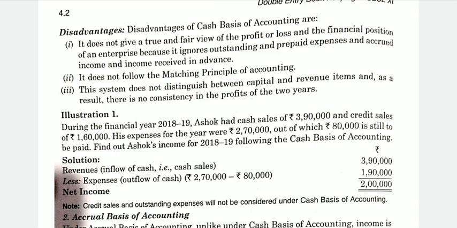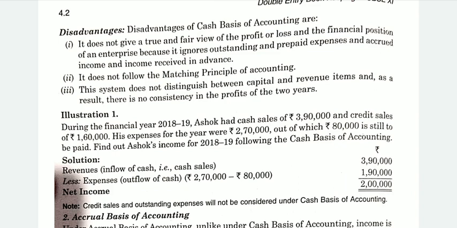And it does not even follow the matching principle of accounting. As you would have studied earlier, the matching concept is like the profit and loss account: on the debit side we write down all the expenses incurred during the year, and on the other side we note down all the incomes.